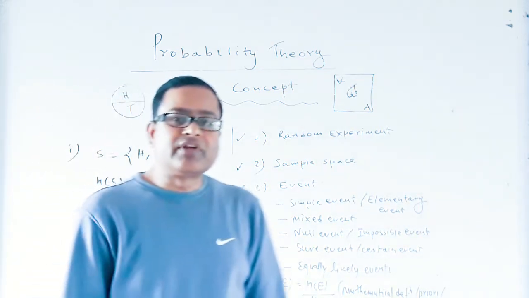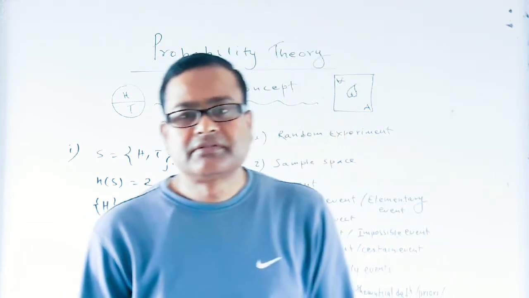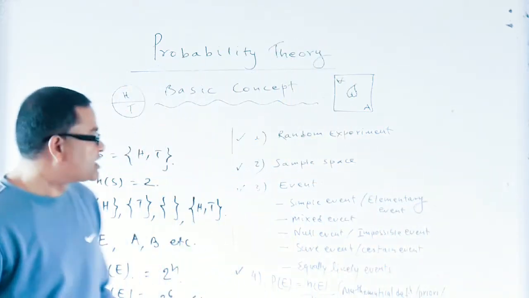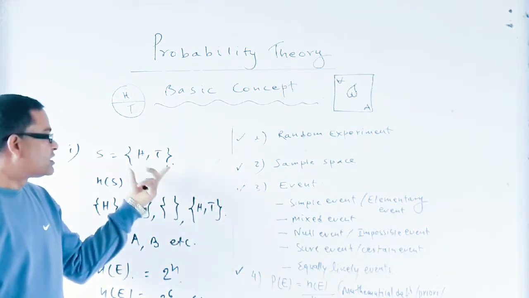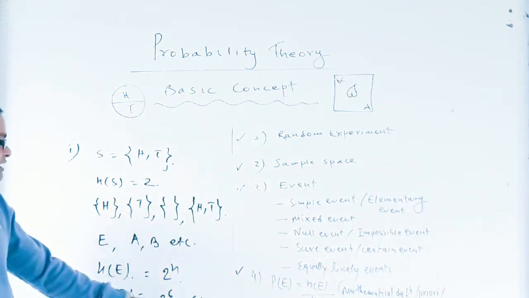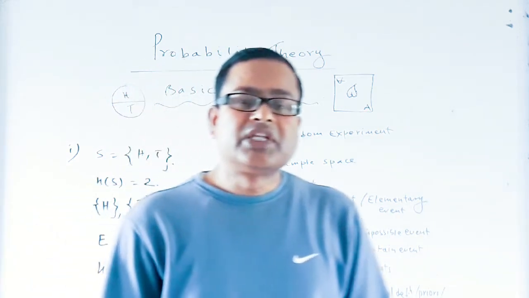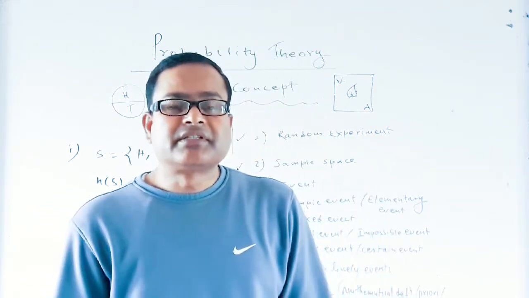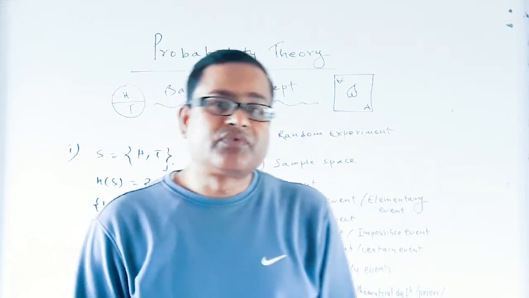As we know that event is any subset of the sample space, so if there are 6 elements in a sample space, then there will be altogether 64 events.